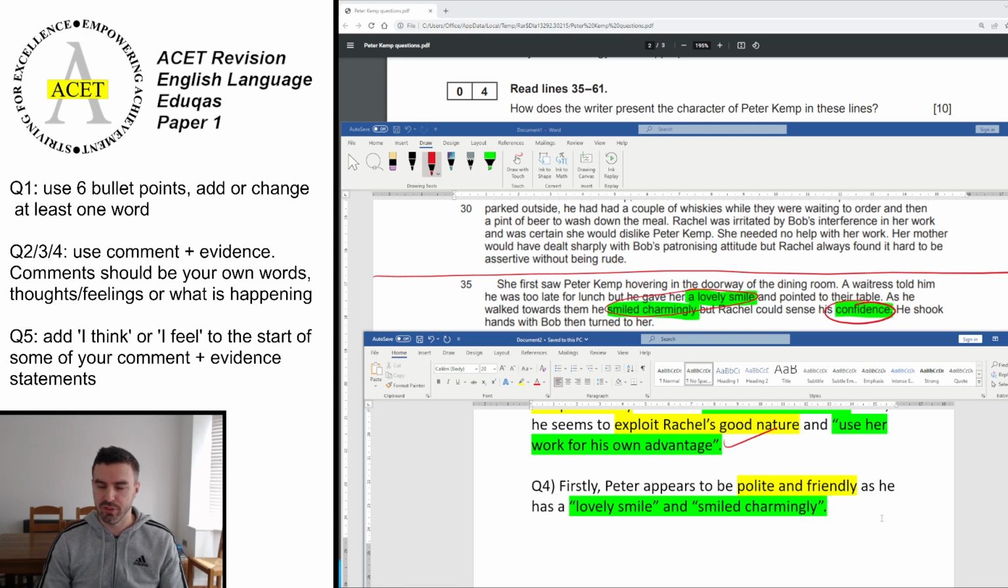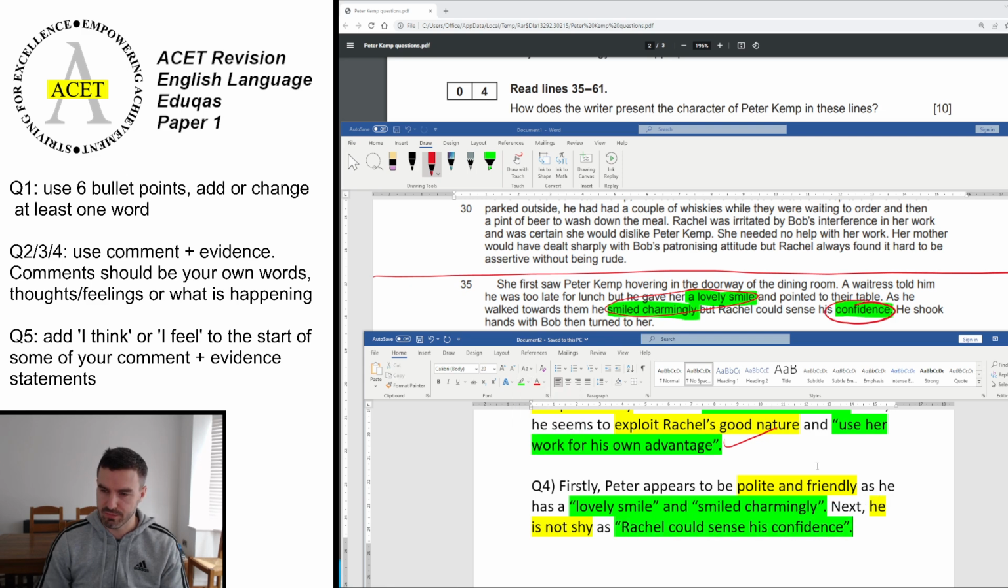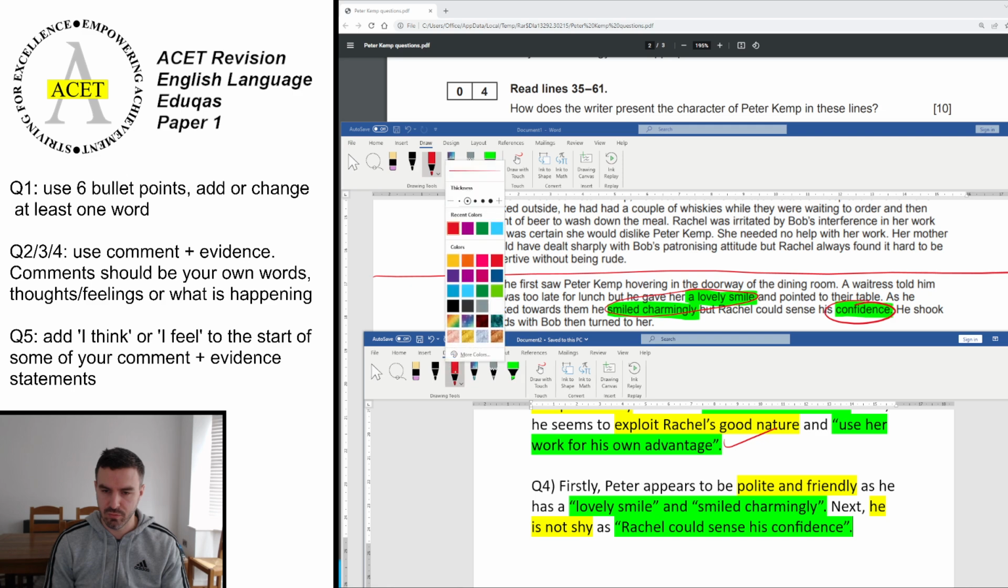So next one, confidence. Pause the video now and see if you can do that one yourself. Okay, so you should have done something like, next, he is not shy. I've gone for the kind of opposite here, as, quote, Rachel could sense his confidence. So it's quite a short comment this time, but it very clearly shows understanding of it. So again, the examiner would mark both of those correct, just like that.